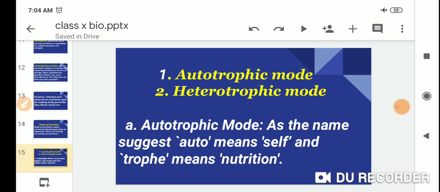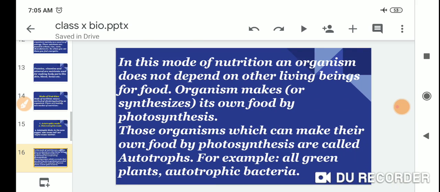Autotrophic mode, as the name suggests, auto means self and tropos means nutrition. In this mode of nutrition, an organism does not depend on other living beings for food. The organism makes its own food by photosynthesis. Those organisms which can make their own food by photosynthesis are called autotrophs. For example, all green plants and autotrophic bacteria.